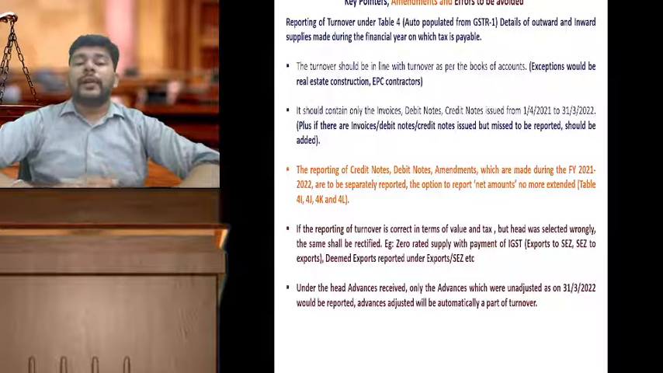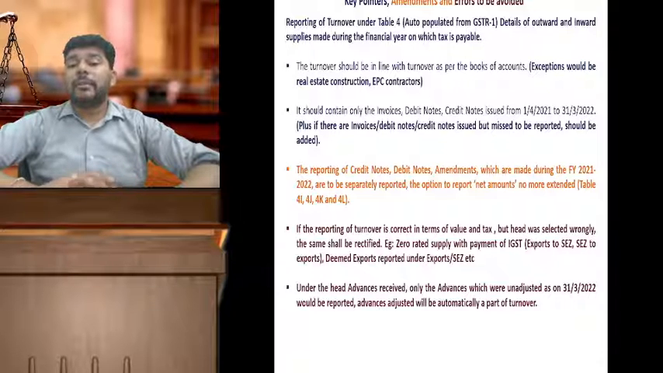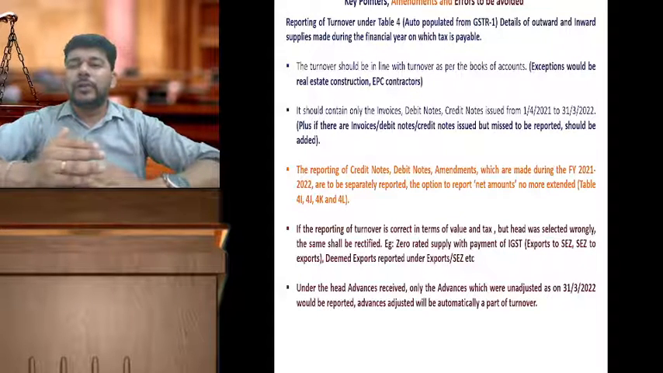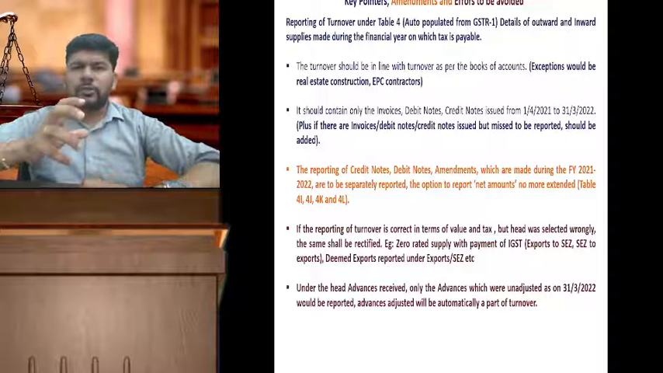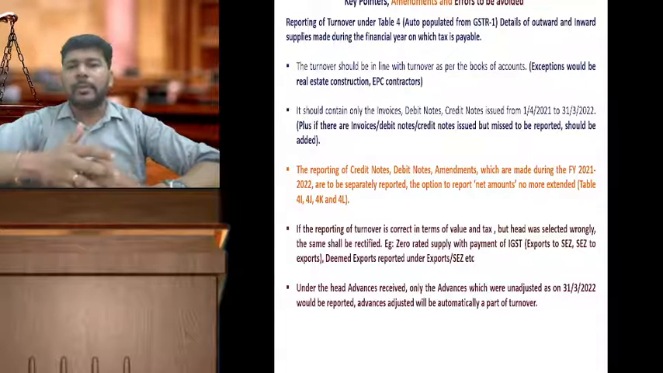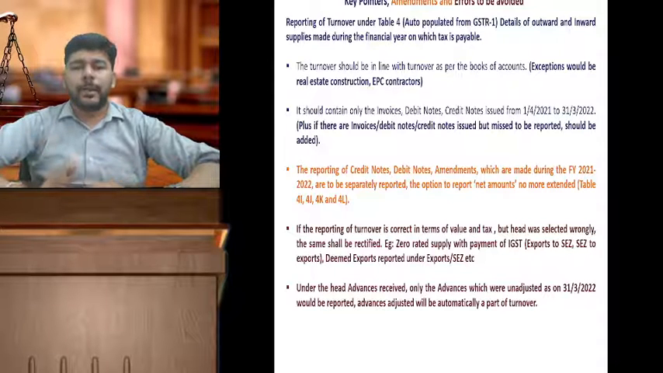Now, the reporting of credit notes, debit notes, amendments. Now we are going to the amendment part of it. The reporting of credit notes, debit notes, and amendments which were made during the financial year 21-22: till last financial year, it was allowed that you could just net out the turnover, say, gross turnover minus credit notes, add back debit notes, minus amendment plus amendments, and you just report one single value.